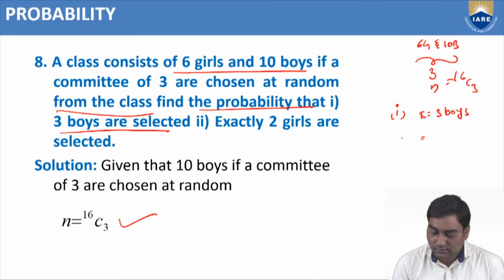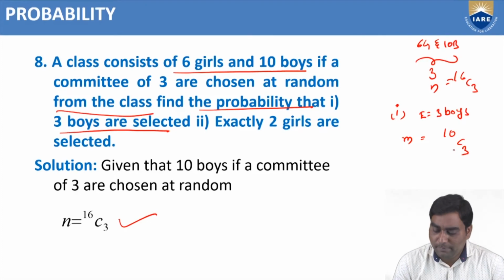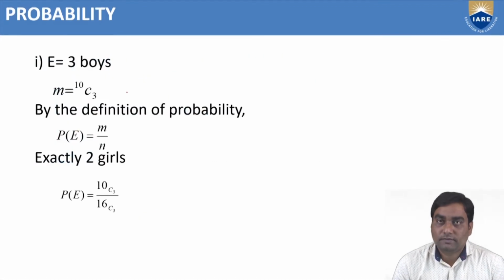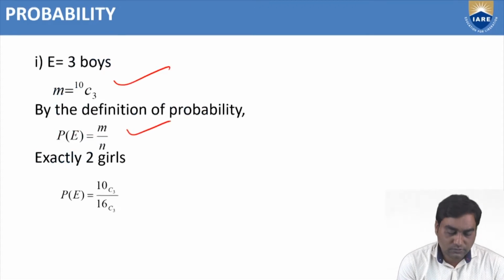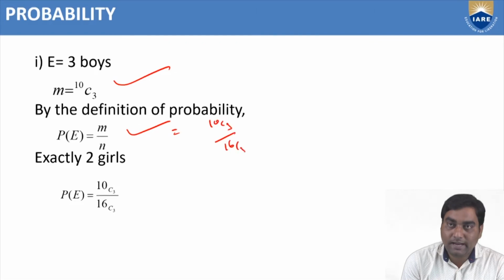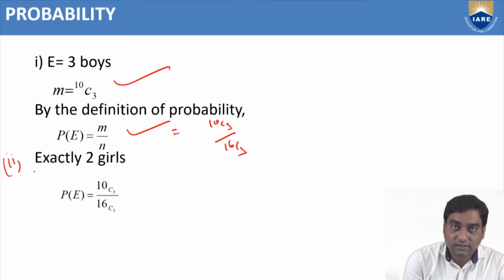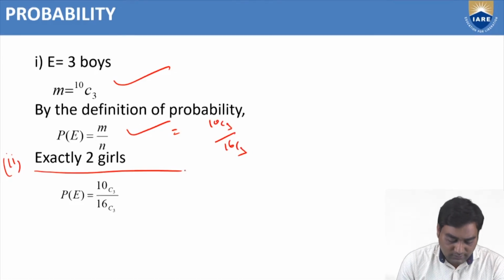Only boys. How many boys are there? 10 boys are there. How many are we going to choose? 3 boys are chosen. Girls are not required. So M equals 10C3. So P of E equals M by N. That means 10C3 by 16C3. Now the second sub-question, exactly 2 girls.